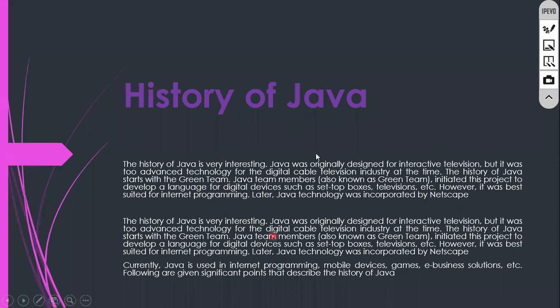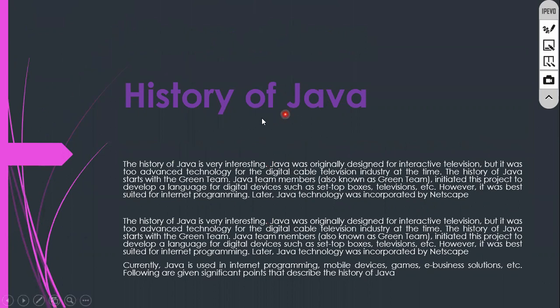Okay, so yesterday we discussed history. Yes or no? We discussed all about history. There was a team called the Green Team. They wanted to develop some project. They developed this kind of language basically to use for set-top boxes, televisions, and digital devices. For that purpose, they wanted to develop this Java language.